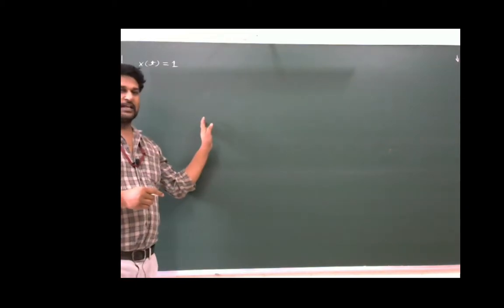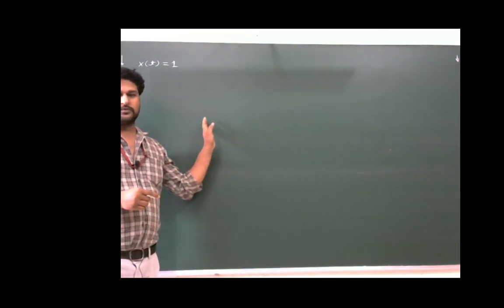x(t) is equal to 1. For this signal, x(t) is equal to 1, we have to find the Fourier transform.